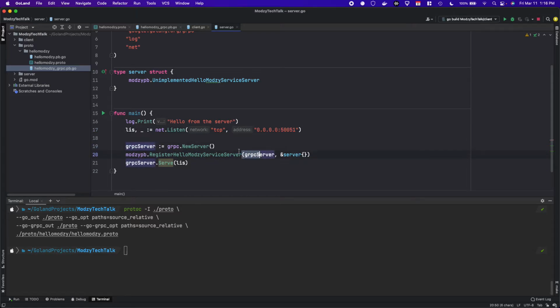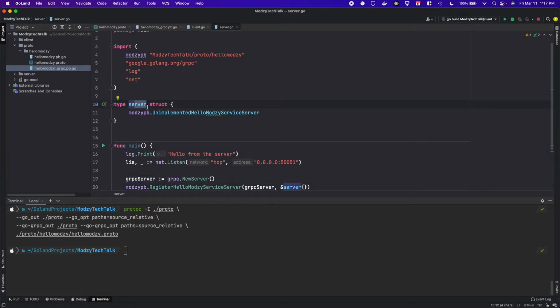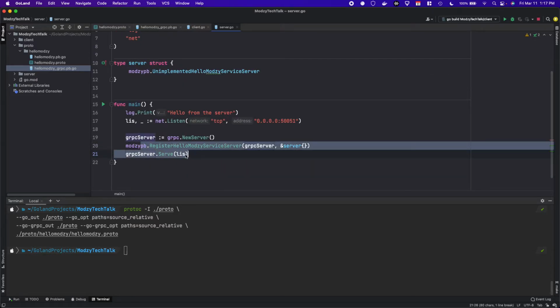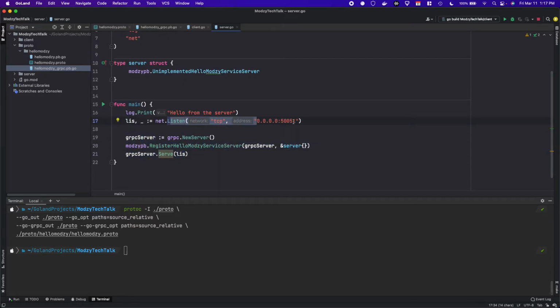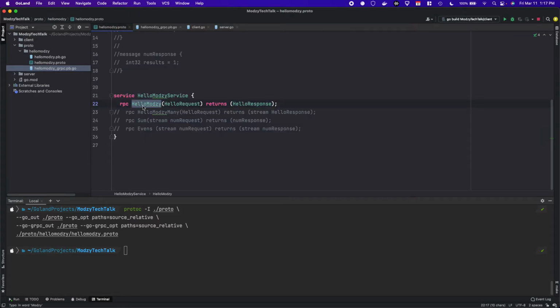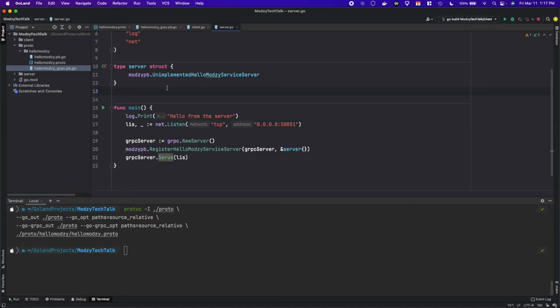We register that server with a struct that we've defined above, utilizing this Modzy PB. So this is our hello Modzy proto generated code. And then we listen on the listener, which is port 50051. So going back here, we have hello Modzy. So let's go ahead and implement that.